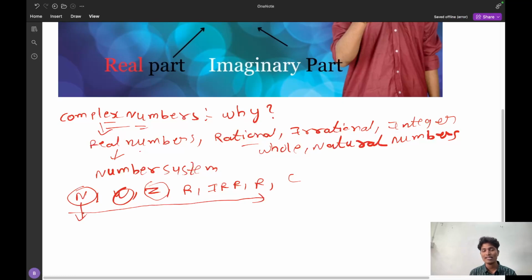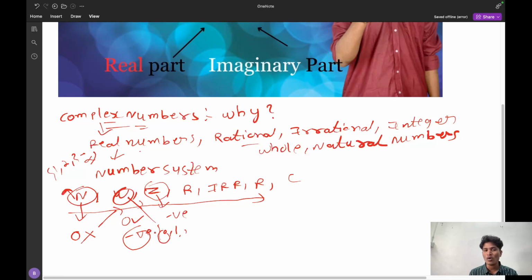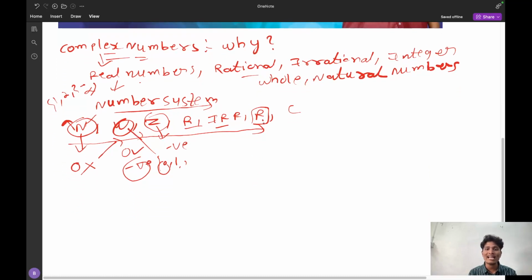Suppose we see the natural numbers: in natural numbers zero is not there, but in whole numbers zero is there. But in whole numbers, negative numbers are not there, but in integers the negative numbers are there. Like that, in every system, in some aspects it is failing. The natural number set starts from 1, 2, 3 up to infinity, but whole numbers start from 0. So the problem of 0 is solved by whole numbers. Like this, everything fails at some instant. The rational, irrational and real numbers also failed. The main important thing is why real numbers have failed.